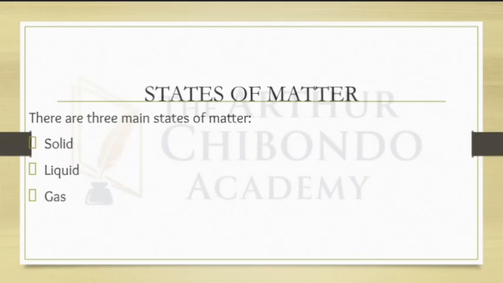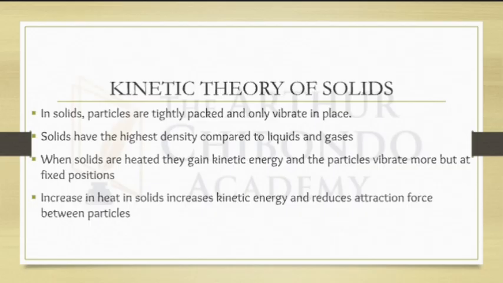Now, let's see states of matter. We have three states of matter: solid, liquid, and gases. Those are the states of matter we are going to see in this topic, that is, what is kinetic theory in solids, in liquids, and in gases. Now let's see kinetic theory of solids. How does temperature affect the movement of particles in solids? That is kinetic theory of solids.